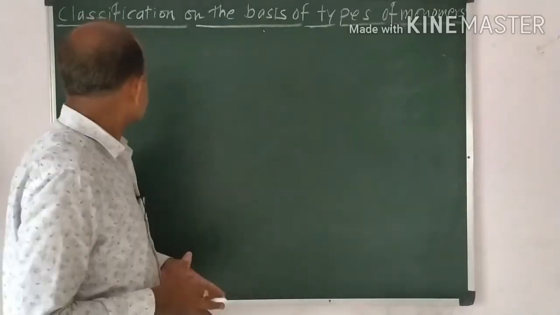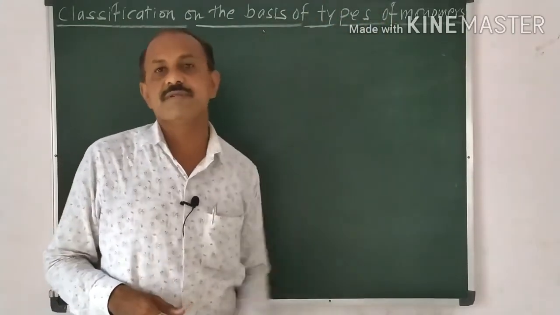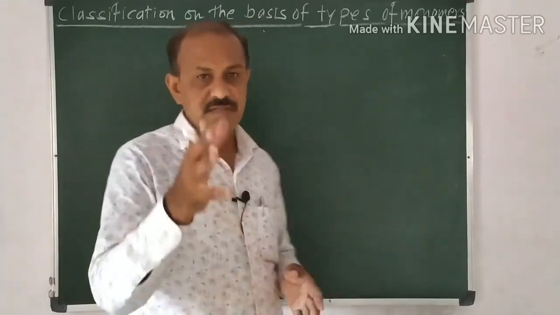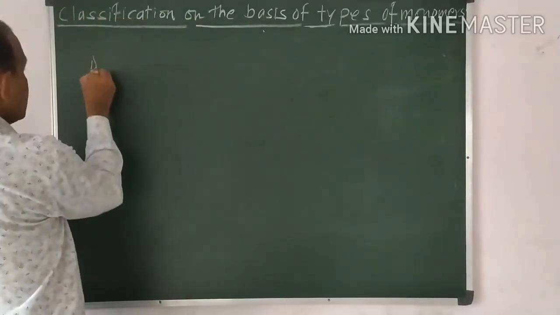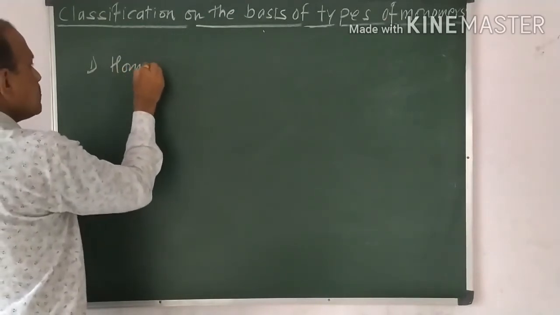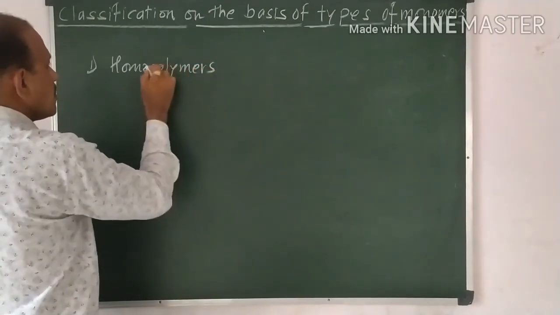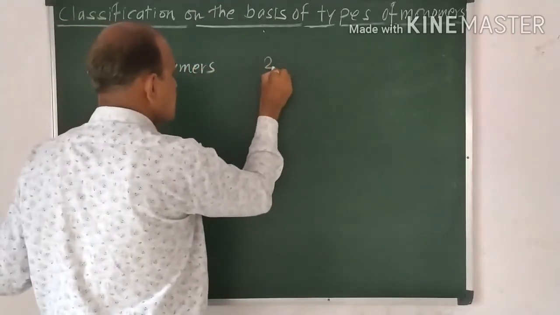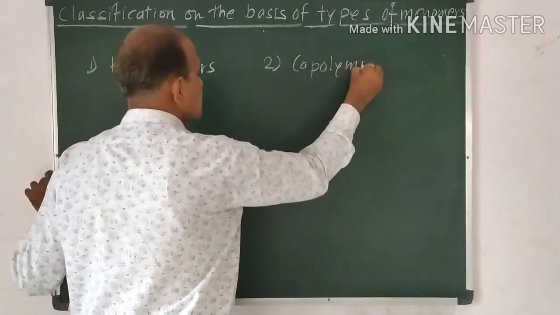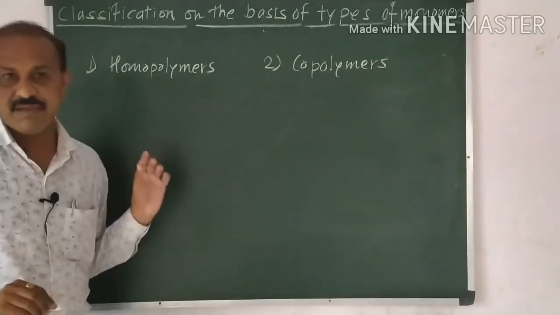Now I will discuss the classification of polymers on the basis of monomers. On the basis of monomers, there are two types of polymers, that is homopolymers and copolymers. Now the name itself suggests the meaning.